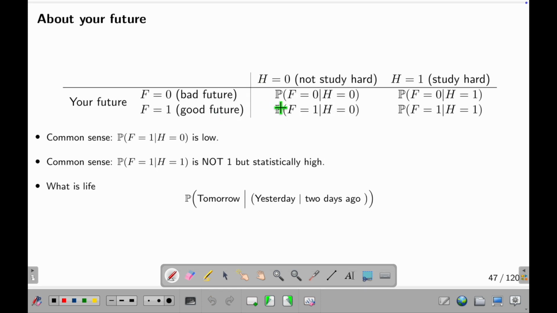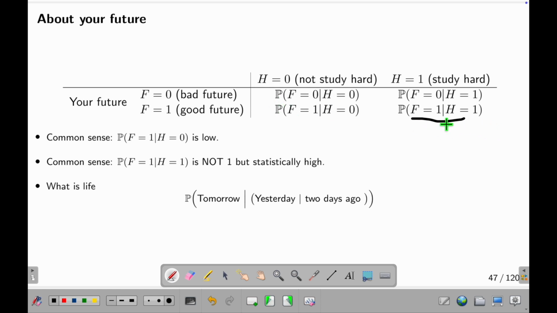So this is funny. You have two choices: you don't study, or you study hard. So hard is false, hard is true. And then good grade or bad grade. So you have four numbers. Of course, this is what we want, everybody wants. So this is good, right?